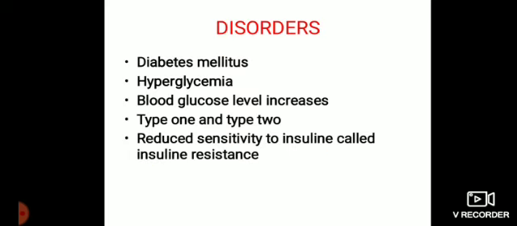Disorder of the endocrine part of the pancreas: diabetes mellitus. Diabetes is a common disease among adults. It means the person passes glucose through the urine. It is commonly called hyperglycemia. Blood glucose level increases. Type 1 is by birth, and type 2 is due to insulin resistance, that is, reduced sensitivity to insulin. So the glucose is not absorbed into the cells, it remains in the blood and passes through the kidneys.